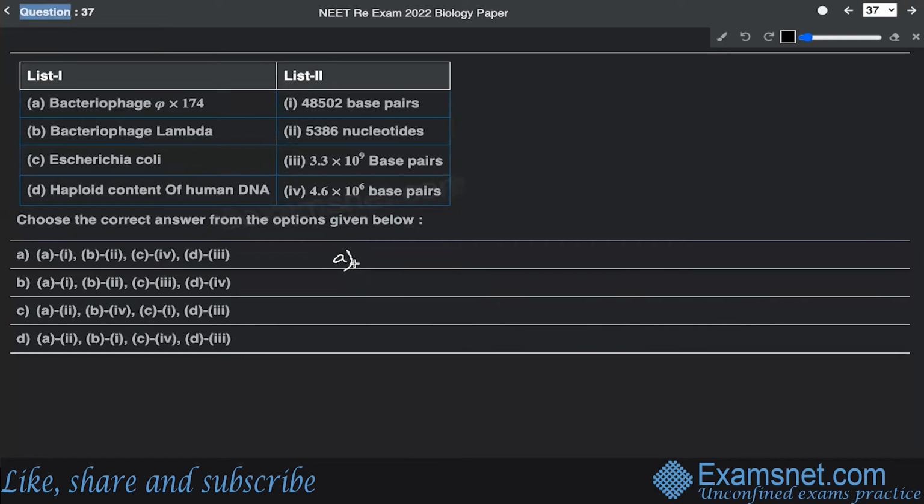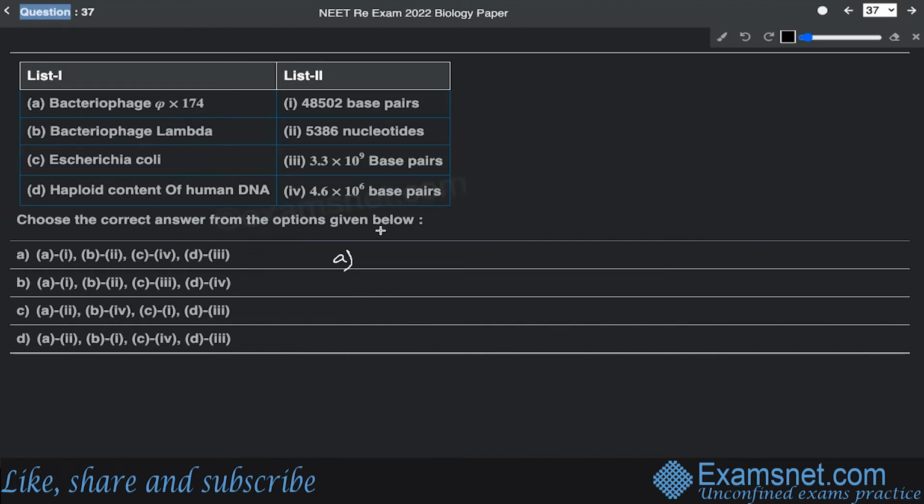The very first category is the bacteriophage 5x174. This is basically a virus. This is a very direct question, because all the figures are already given in your book. This question has been asked from the chapter molecular basis of inheritance of standard 12.